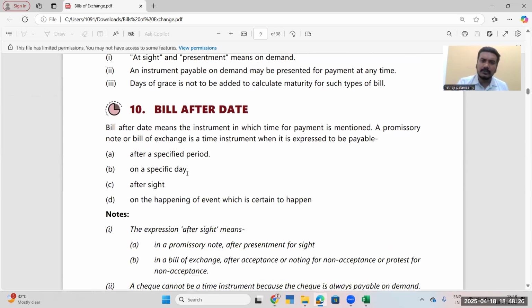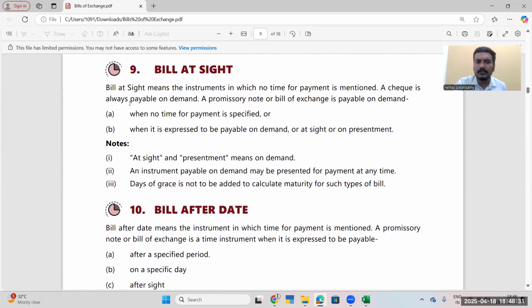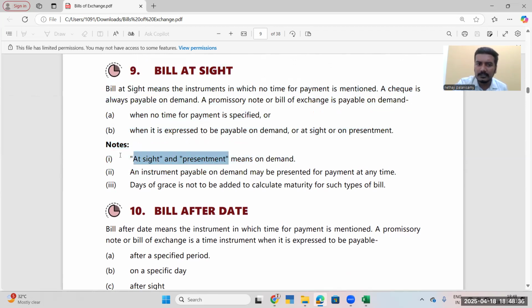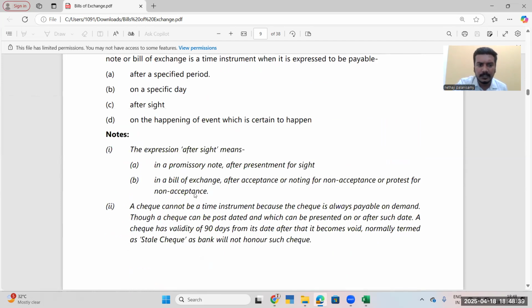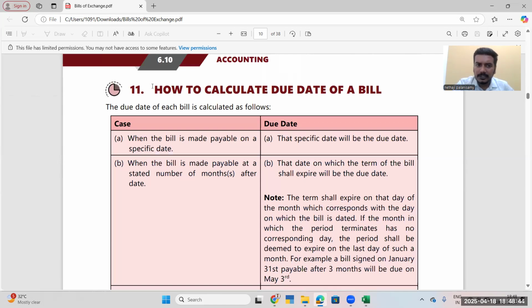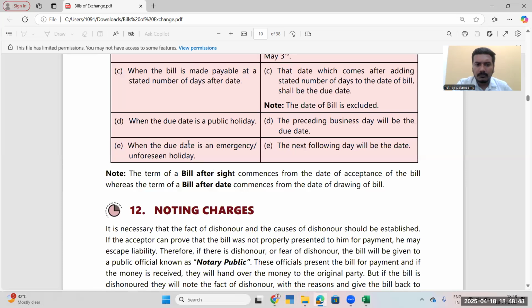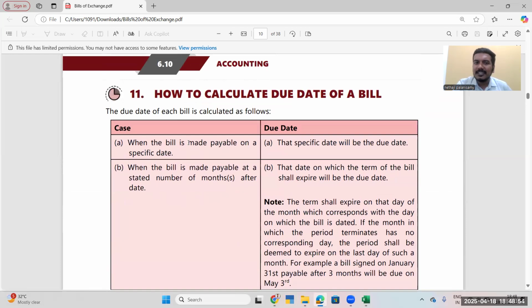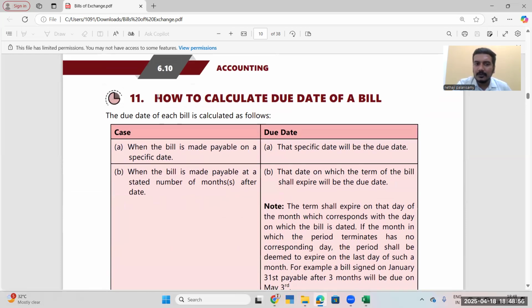Bill after date is after a specific period or on a specific day or after sight. This is the regular bill of exchange. Bill at sight is similar to a cheque: whenever they come and give you the paper, you have to pay. It should have the word at sight or at presentment. So this one will be very important, and most of the sums revolve around this concept, how to calculate the due date for the bills. And we have noting charges. The balance will be explained in the next chapter. We will start from this in the next session. Thank you so much.